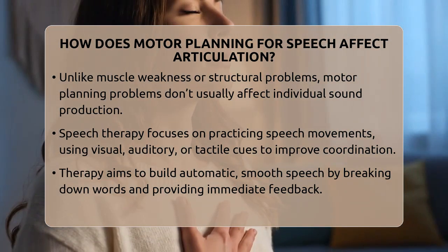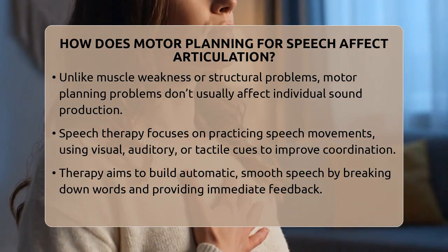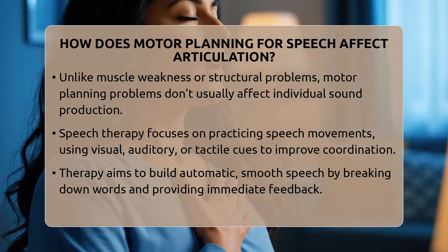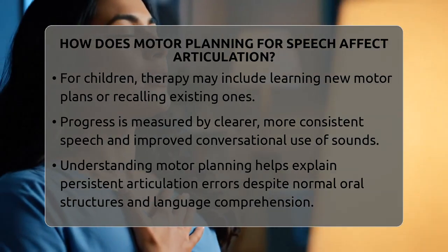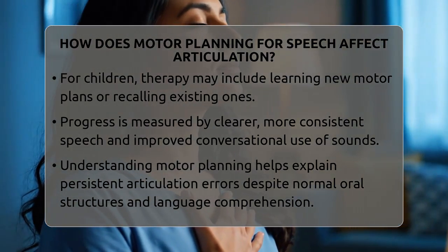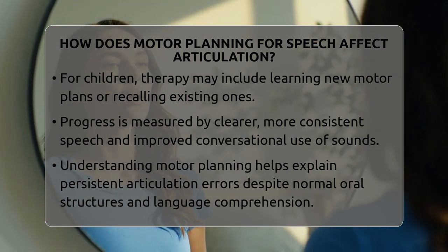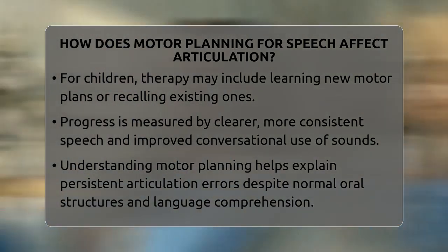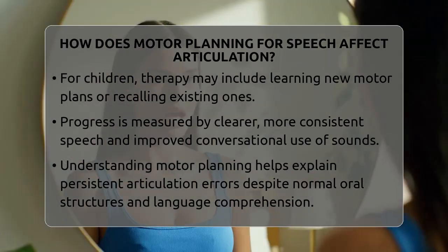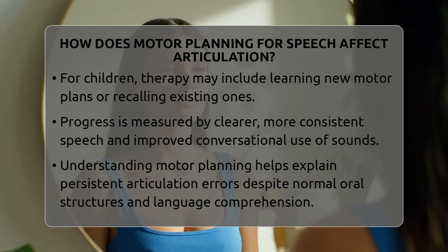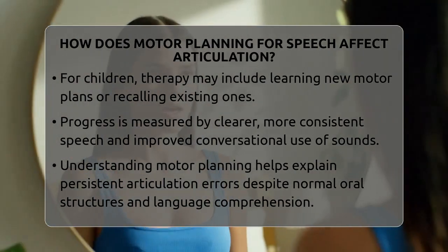Therapists often break speech into smaller parts, practice movements in isolation, and then combine them. Immediate feedback helps the person learn from mistakes. For children with apraxia, therapy may also focus on helping them learn new motor plans or recall stored ones. Progress is measured by clearer speech, more consistency, and better use of sounds in conversation.